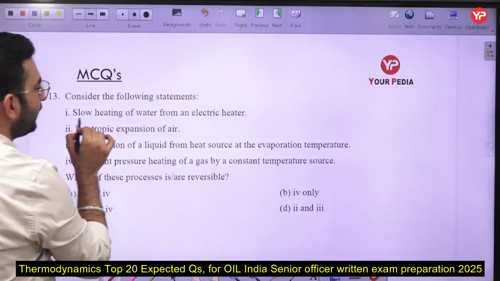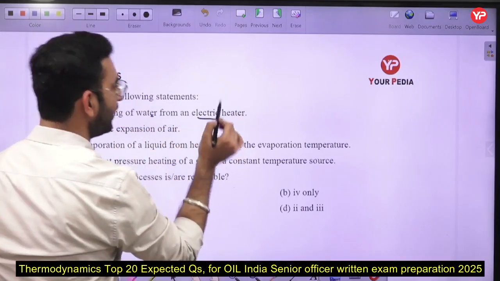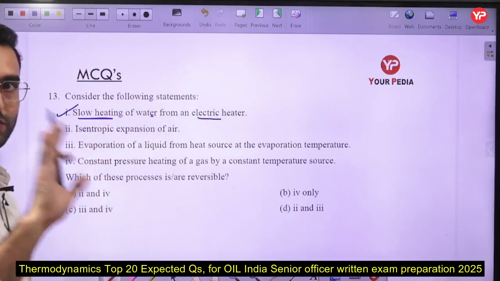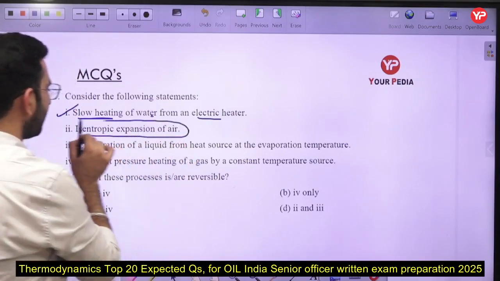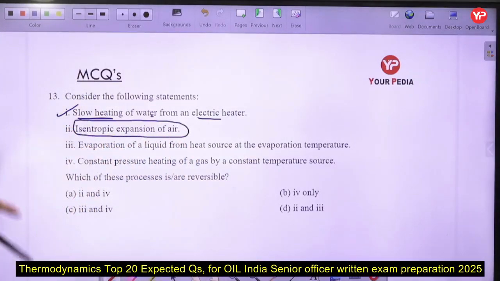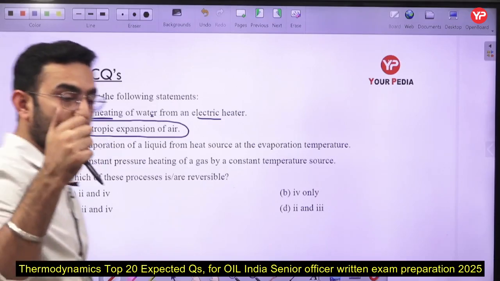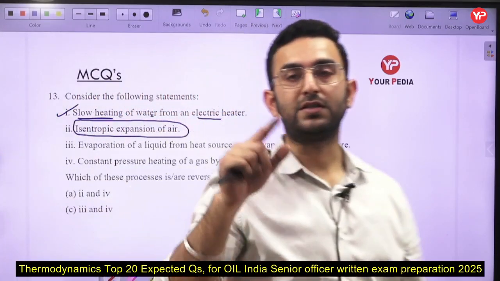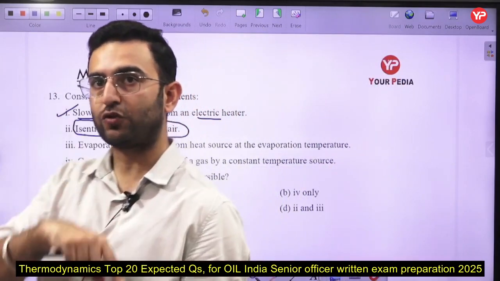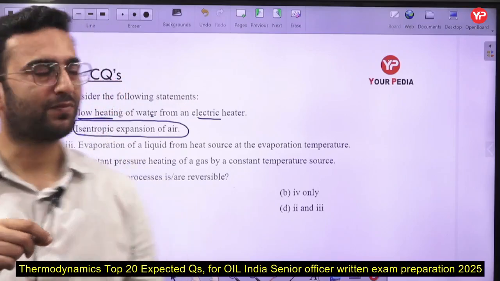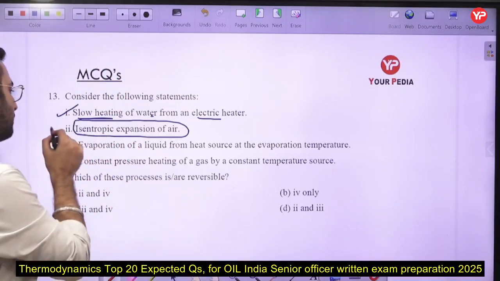First of all, in the first case, slow heating of water from an electrical heater, that is a case of an irreversible process, it is not a reversible one. Second, isentropic expansion of air. If we talk about the isentropic expansion of air, reversible adiabatic is the isentropic one. If it is irreversible, then it has to be non-adiabatic in nature, okay. So it is not clear, so we are not sure about that.